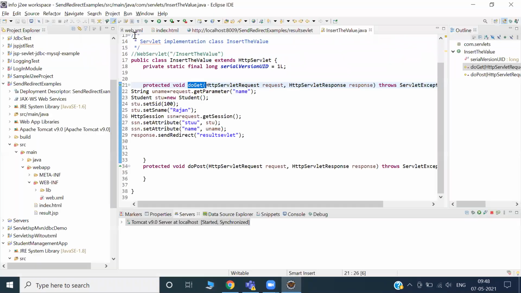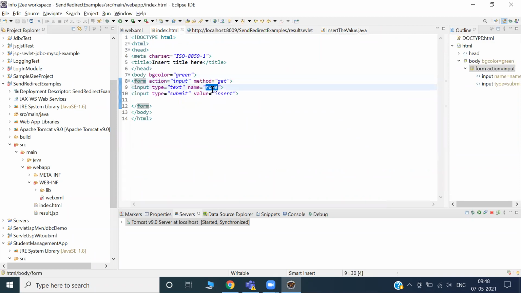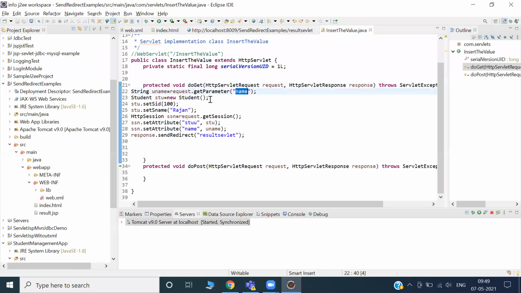Now let's see what the method is doing. Can you see request.getParameter? It's collecting the name, that's absolutely fine. Here the name is input type text.